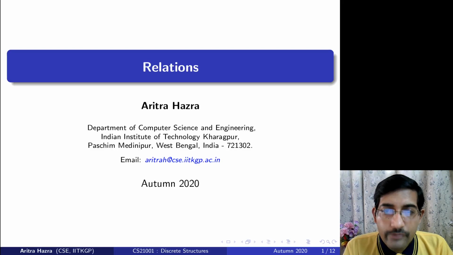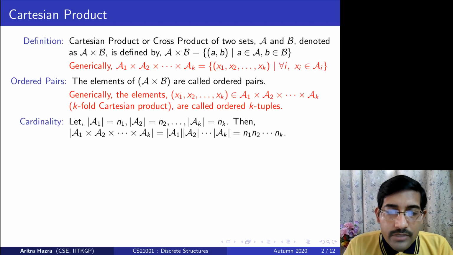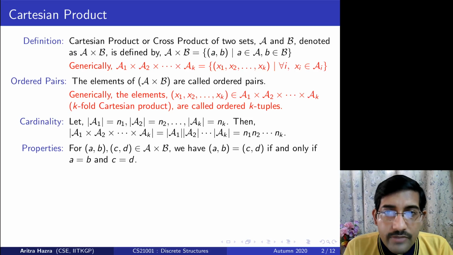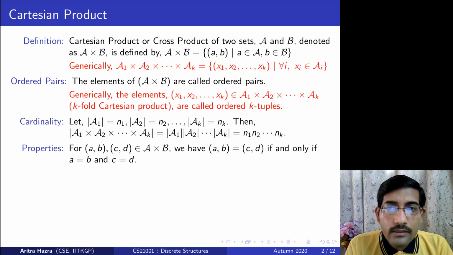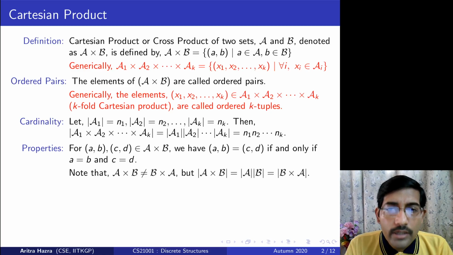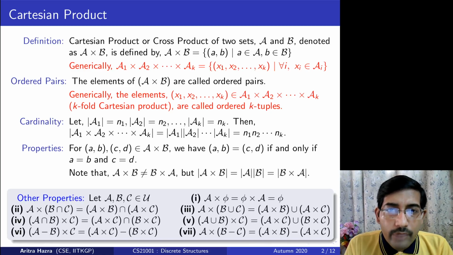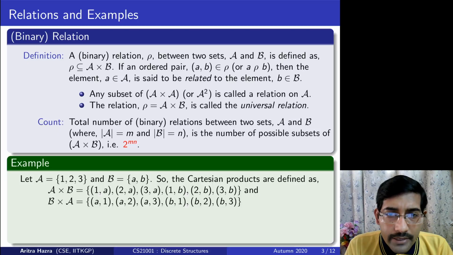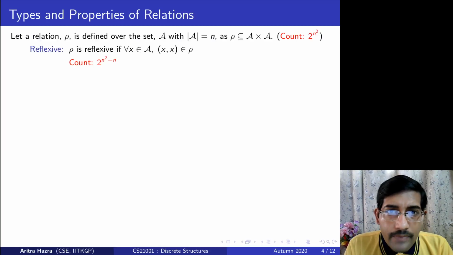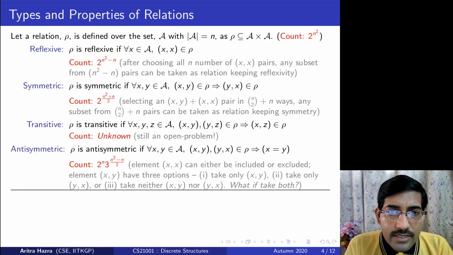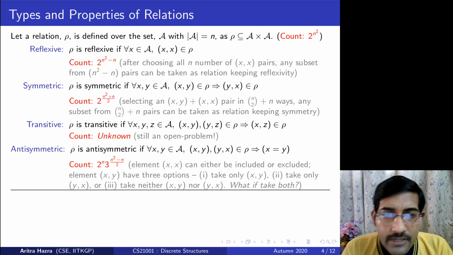Hello everyone. In the last lecture, we already defined what are called relations. Relations are basically subsets of cross products, and intuitively we say that we are trying to relate a pair of elements or a tuple of elements. And we defined cross products, binary relations, and also certain types of relations: reflexive, symmetric, transitive, and antisymmetric.